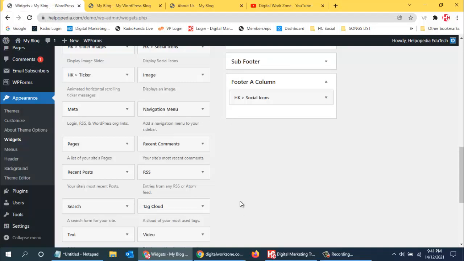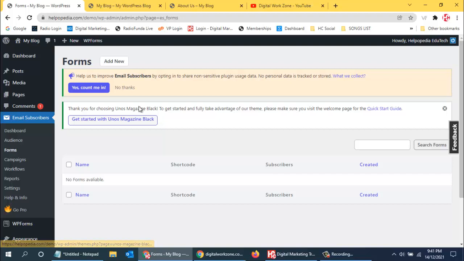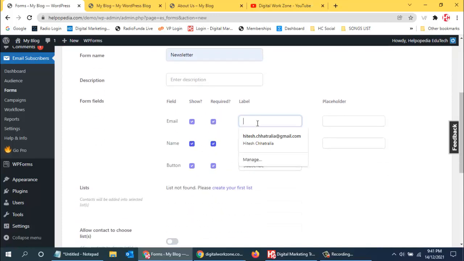So what we will do first is we will create the newsletters over here. We will create a form for newsletters. So add a new form. So this is the form name newsletter, and we want a name, email address, and button. Both of them are required, and then over here I can use email and name, and then subscribe. So this is done, and we did not find a list.